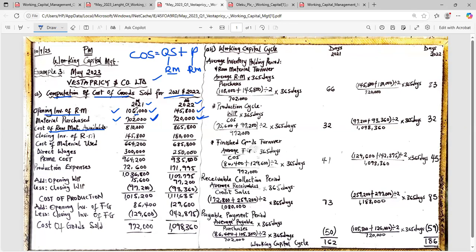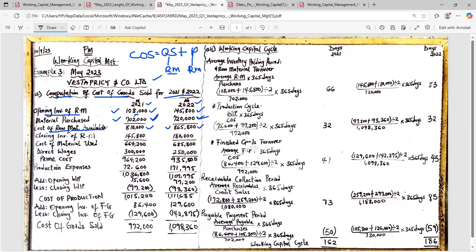So can somebody do 108 plus 702? You get 810. Can somebody do 145,800 and 720? You get 865,800. I need those figures confirmed, please. 810 confirmed. 865,800 confirmed. Thank you very much. Now we are good.